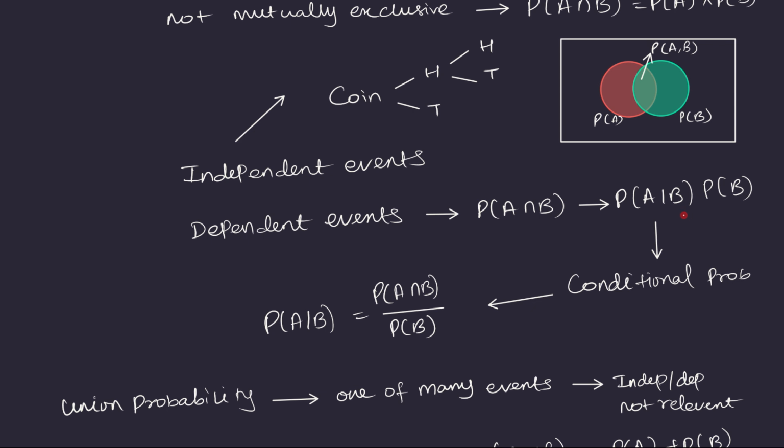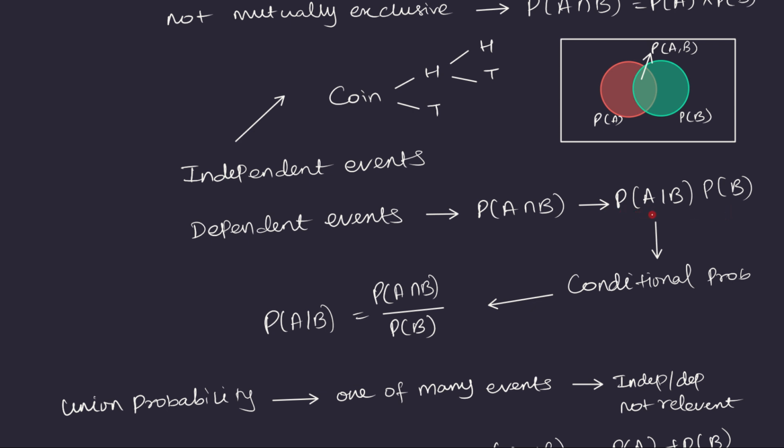So in this case, we have first drawn the first card. After that, we are drawing the second card, which is A. This is denoted by this notation, and it is read as probability of A given B. It means the probability of A when B had already happened. So B is drawing the first card and A is drawing the second card. Probability of B, which is drawing the first card, is going to be 1 over 52.